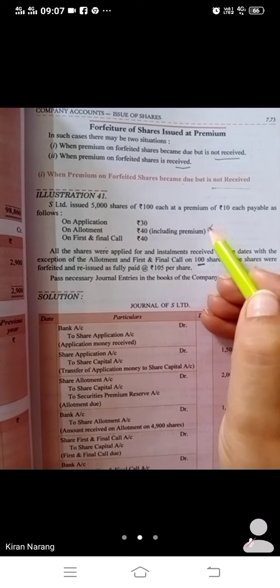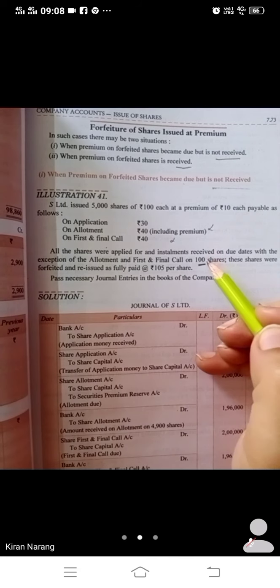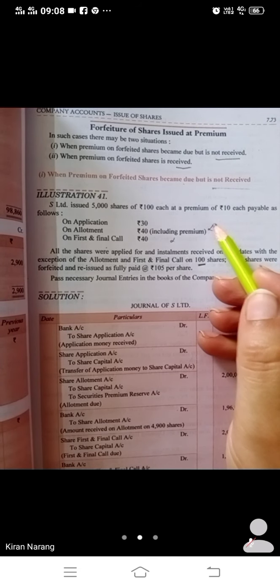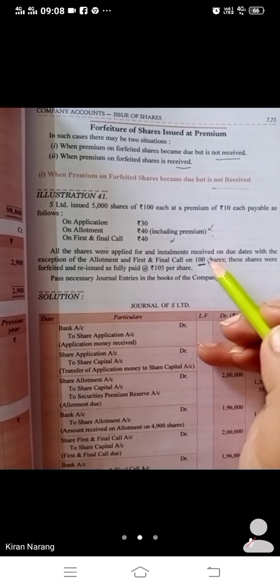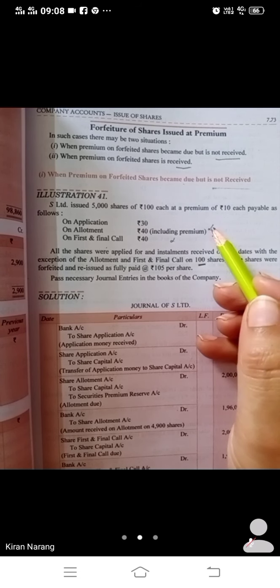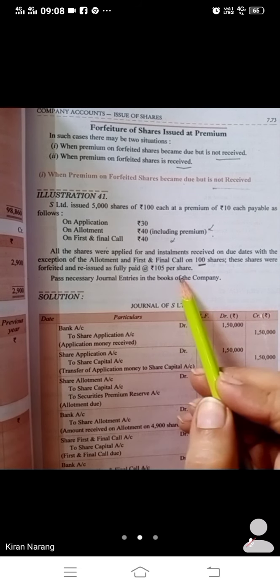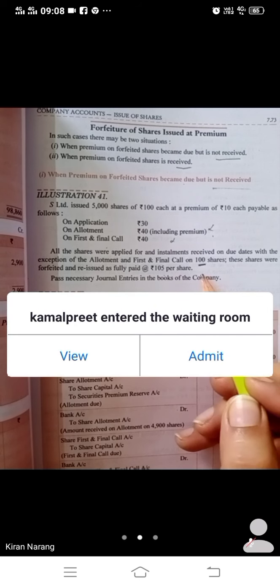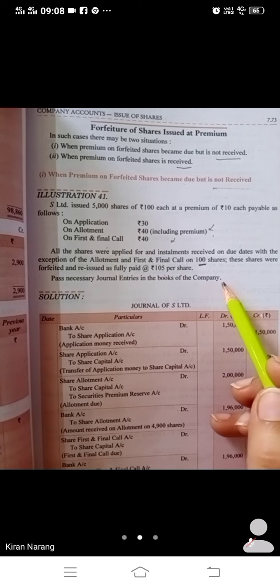If these 100 shares have not paid the allotment, that means this person has not paid the premium. So these shares were forfeited and reissued to someone else at the rate of rupees 105 per share. Pass necessary journal entries in the books of the company.